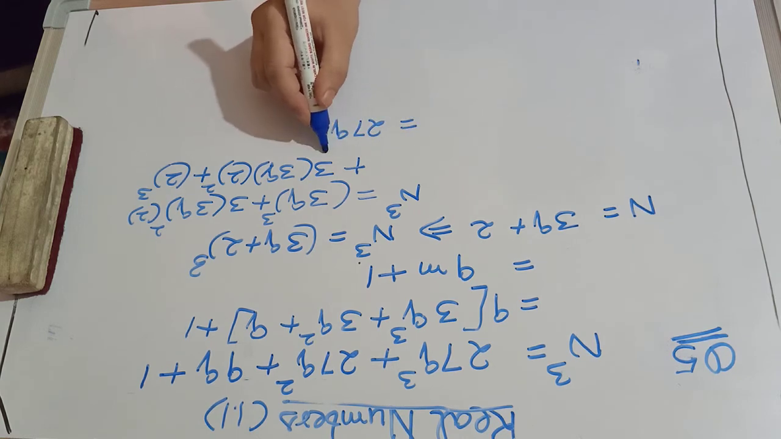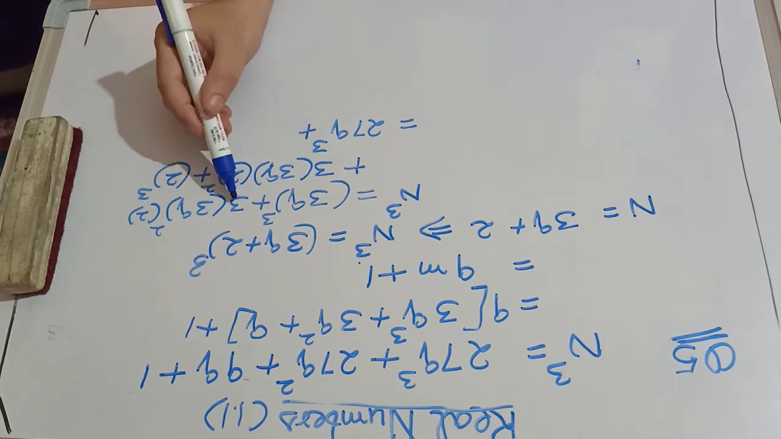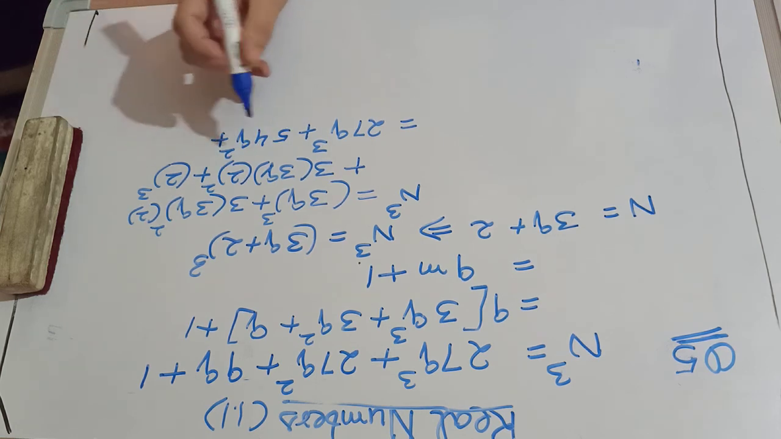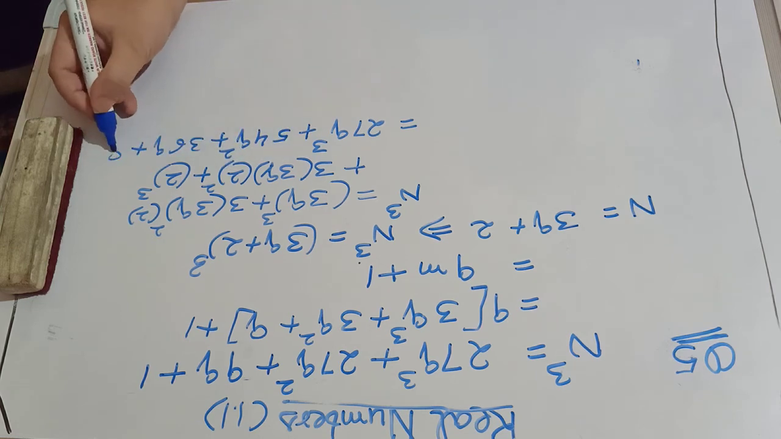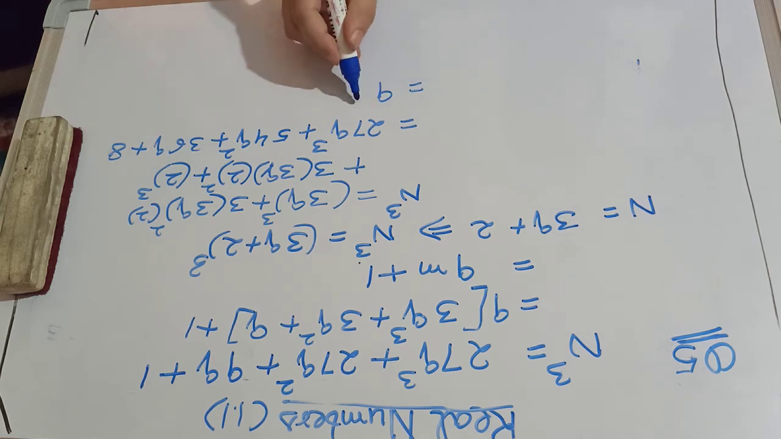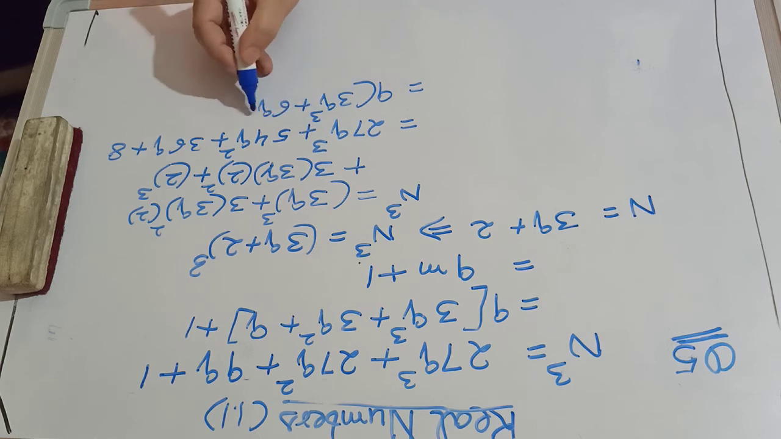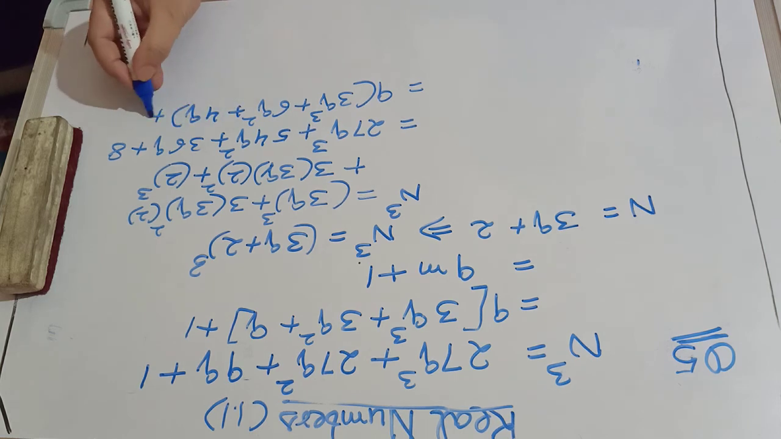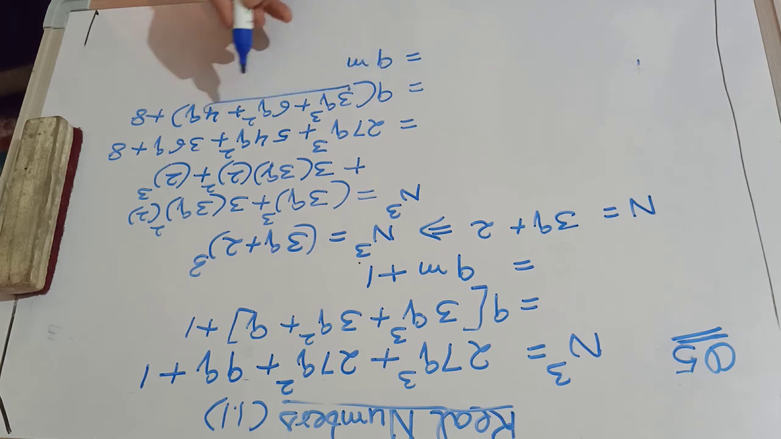So 3q cube will give you 27q cube. 3 square 9, 27 into 2 means 54q square. Then 3 3s are 9 into 4, 36q, and plus 8. Taking out 9 common from the first 3 values, 3q cube plus 6q square, 9 6s are 54, 9 4s are 36, plus 8. Means we can take this value as m, then the answer will be 9m plus 8.